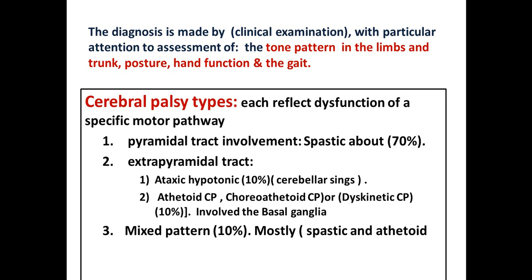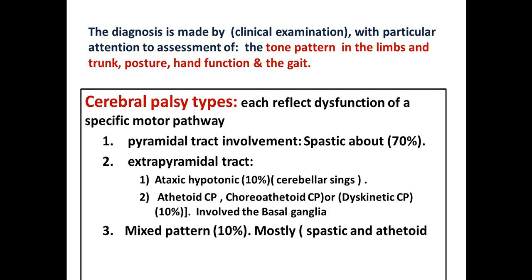So what are the types of cerebral palsy? How many types do we have? We have 4 types. First of all is the pyramidal tract involvement. We call it the spastic cerebral palsy. It is about 80%. Extrapyramidal tract, there are 2 types, ataxic, hypotonic.